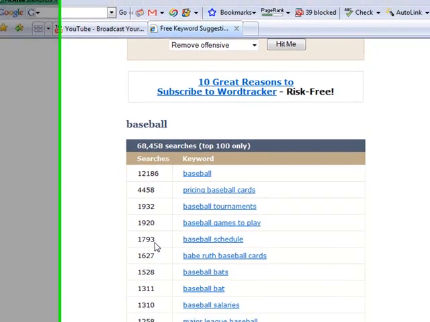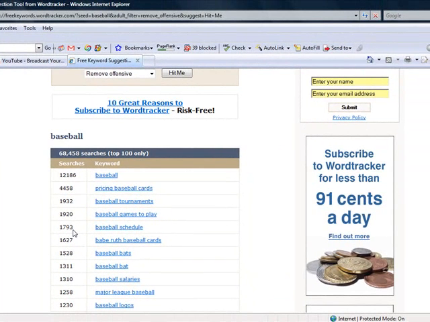So you might be thinking, oh good, I got it. The higher the number, the better. Well, that's not entirely true. Yes, you do want a higher number of searches, but you want them on terms that are going to bring targeted traffic. If I'm selling baseball bats, it's not going to do me any good to target a phrase like Britney Spears, would it? Because somebody searching Britney Spears isn't looking for what I have.